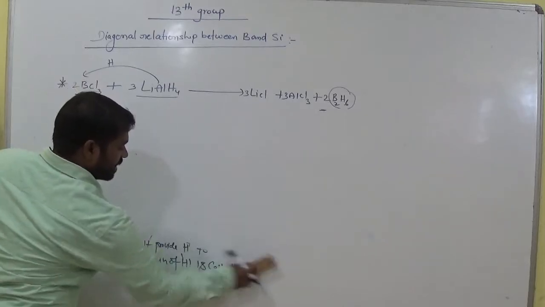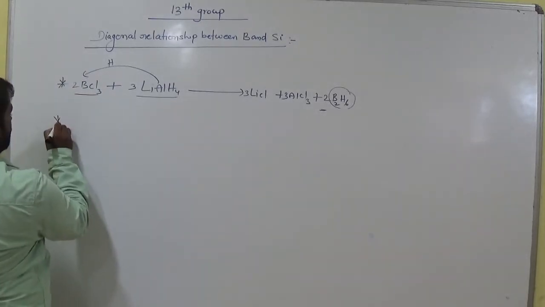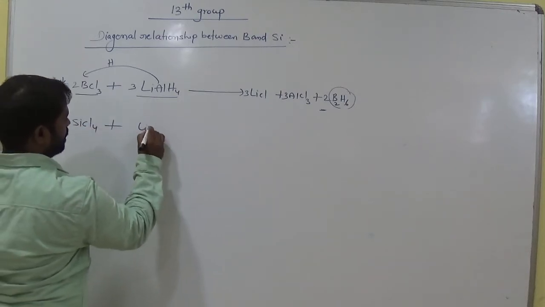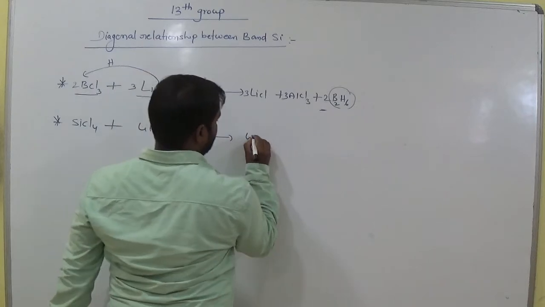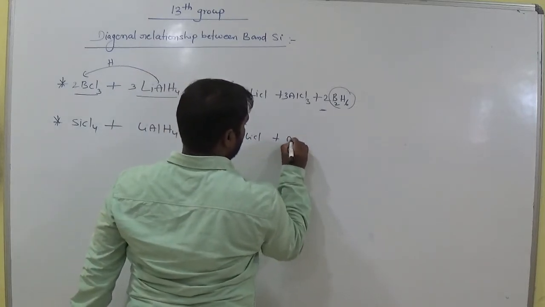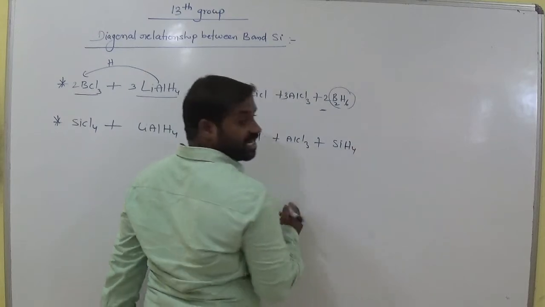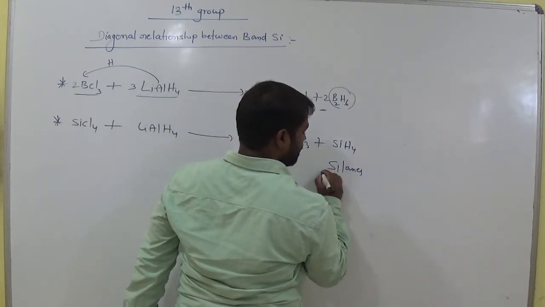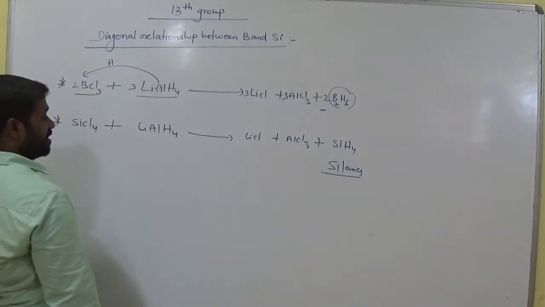In the same manner, silicon tetrachloride with lithium aluminium hydride produces lithium chloride, aluminium trichloride and SiH4, silicon hydride, or we call it silanes. Silicon hydrides are silanes. Okay.